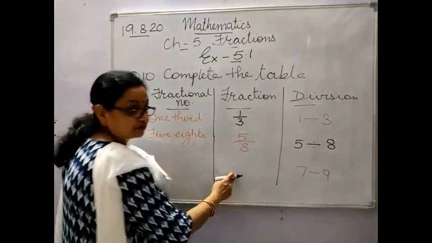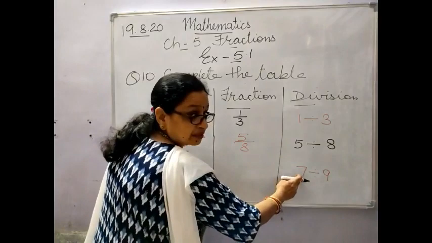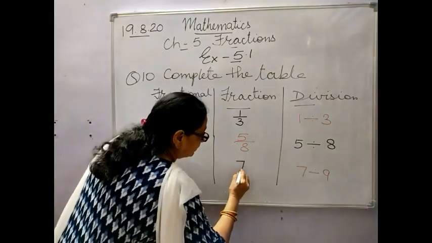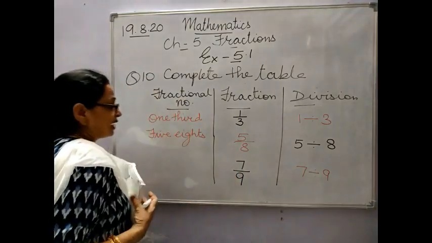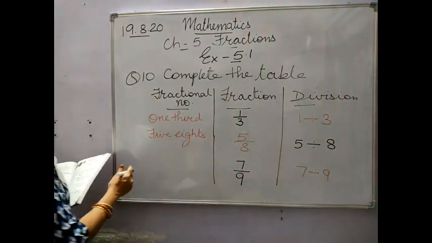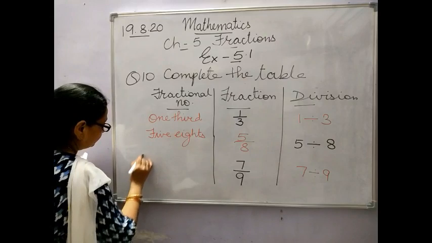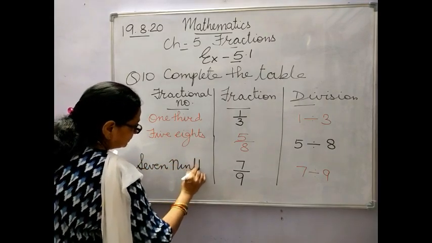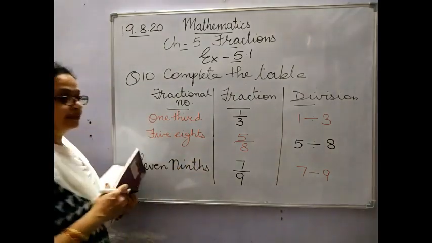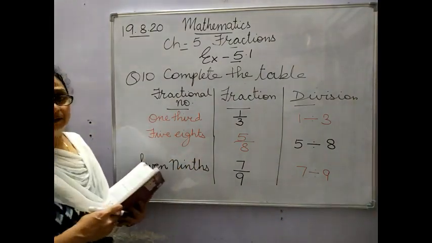You have to convert this into a fraction. This is your dividend, so this becomes the numerator. This is your divisor, so it becomes the denominator. And it is written as 7/9. So in this way you have to do the other ones.